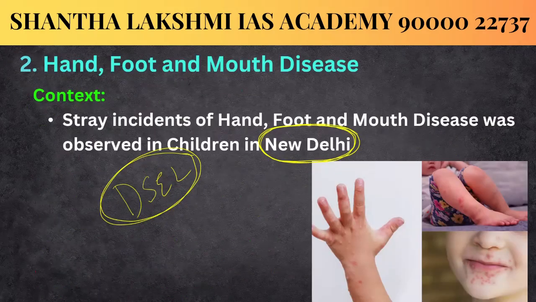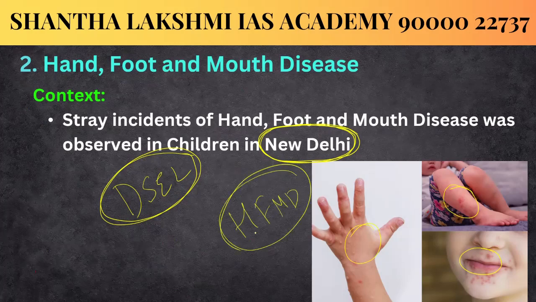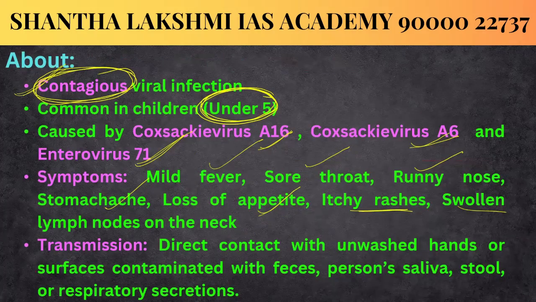You can see the itchy rashes on the foot, mouth, and also the hand. So that's why this is known as the hand, foot, and mouth disease. If untreated, these are the most visible symptoms of this disease.